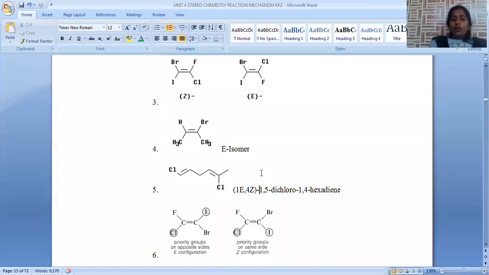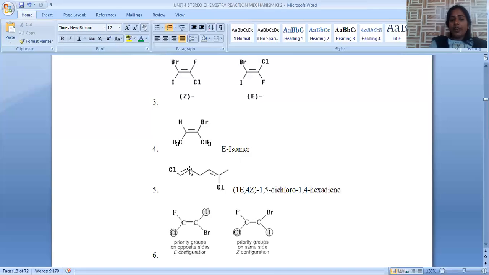Now, not only this carbon-carbon double bond, we have to go with another compound which has a larger number of double bonds also. So we have to consider each carbon-carbon double bond system. Here on the carbon-carbon double bond, one side chloro is there. If no bond is indicated on the other side, according to satisfaction of valency, we can assume that one more hydrogen is there on this carbon atom. And this carbon is linked to another carbon, and on this side we have one more hydrogen. First priority group is on the topmost side because the other is hydrogen only. That's why chloro will get first priority.